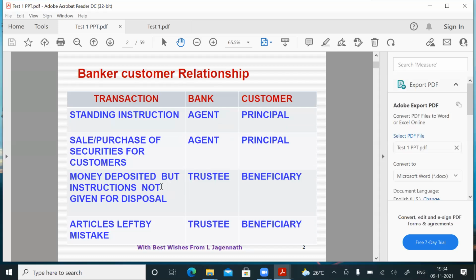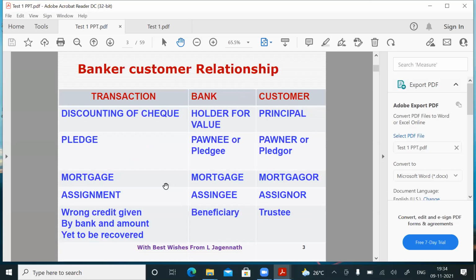Similarly, here you see this point, money deposited but instructions not given for disposal. The customer has written a challan, he has deposited the money, the bank also accepted the money, but account number or name does not tally. In that case, you have to keep it in some SL account. So in that case, you are keeping the money on behalf of the customer. So bank is called the trustee, customer is called the beneficiary. Similarly, after the locker operation is over, or if something is left by mistake, some of these articles on your table, you are called the trustee and customer is called the beneficiary.